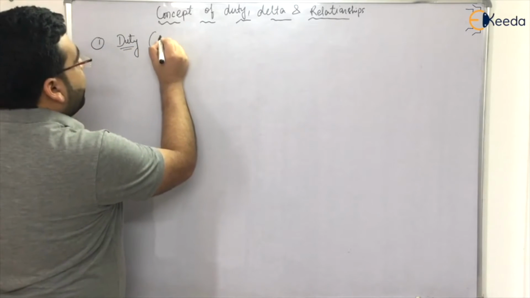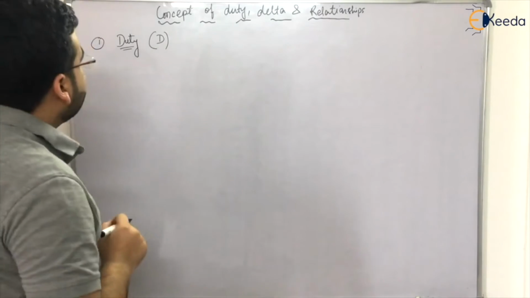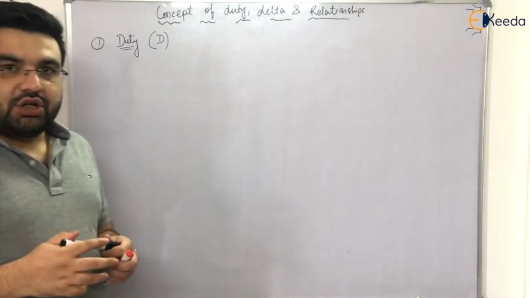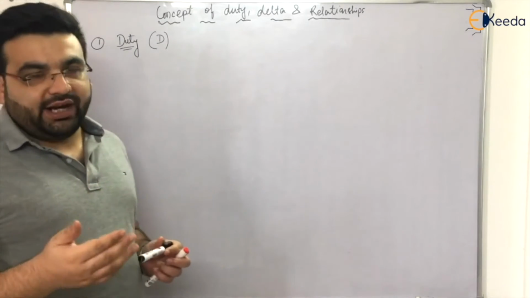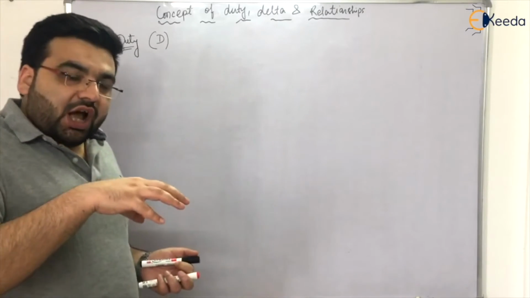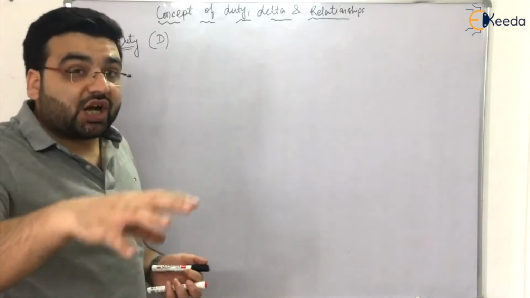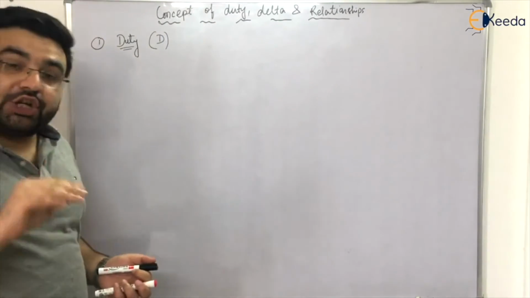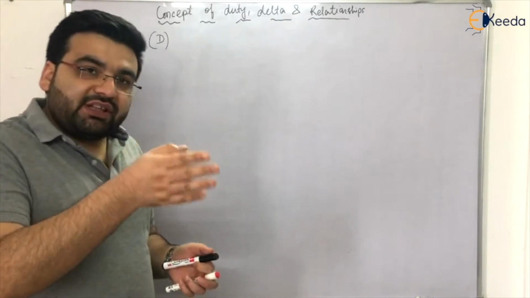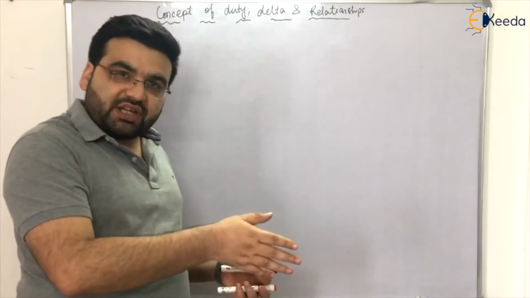Duty is generally denoted by capital D in most books. For example, you have a unit discharge, let us say in cumec, meter cube per second. How much area can be irrigated by that unit discharge is actually the duty, during the base period. What is the base period? The time interval between the first watering, which is before the sowing, to the last watering before the harvesting. That is the base period.